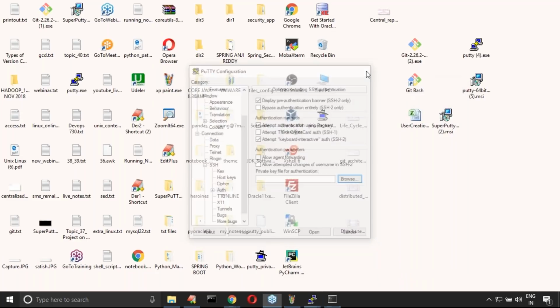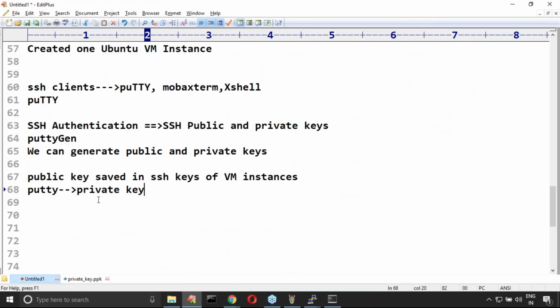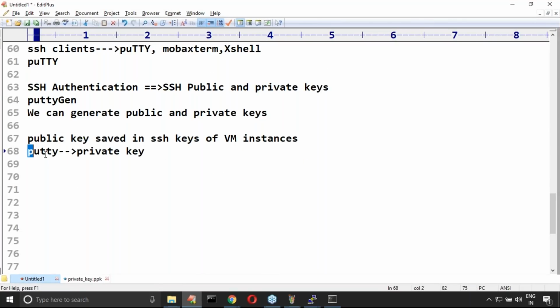That's all, I just provided that. Now by using PuTTY, this private key and the IP address, we can connect with the remote server. Whenever you send the request, this private key will be validated at the server side with the public key. If both match, then the SSH connection is going to be opened. That's all. Is everyone able to understand clearly what I'm doing?